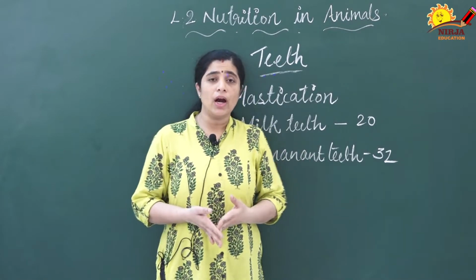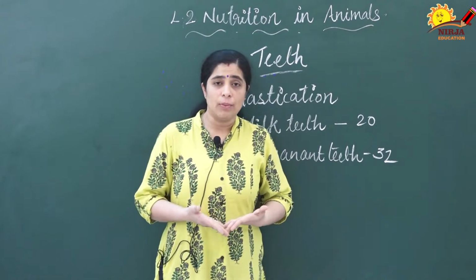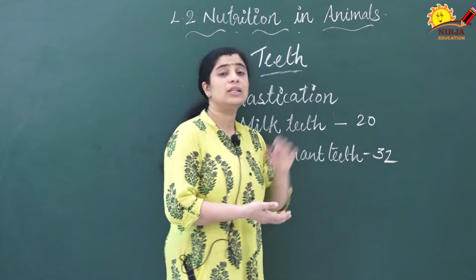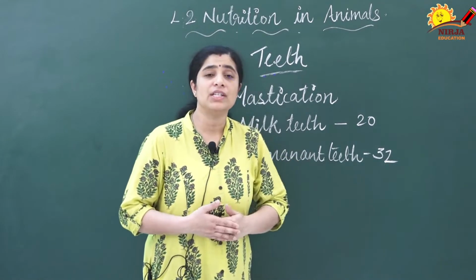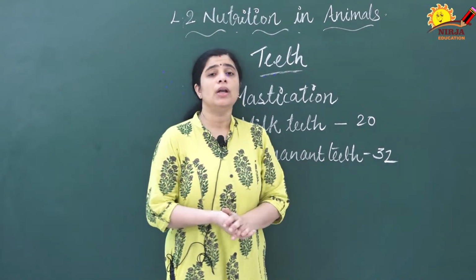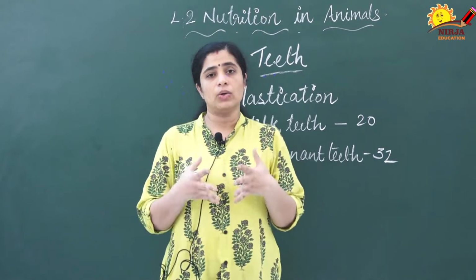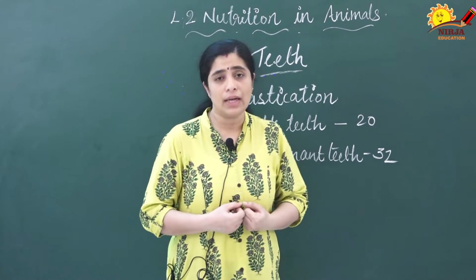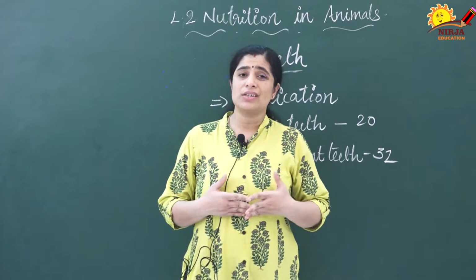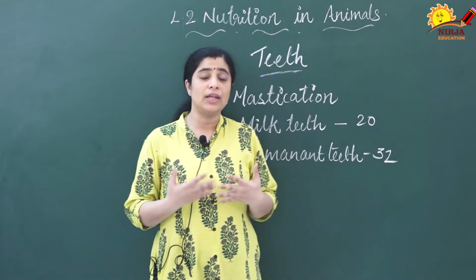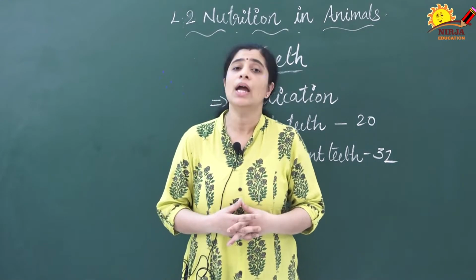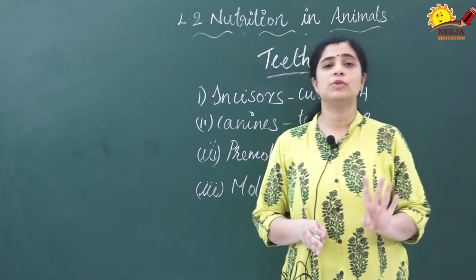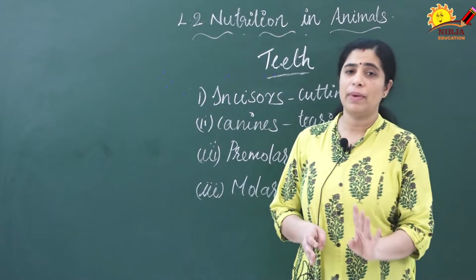When you are growing up, the new teeth that come are known as permanent teeth, and they are 32 in number. When you look at the mirror, you can notice different types of teeth in the buccal cavity. Now we are going to discuss the different types of teeth and how they help in the digestion of food. There are 4 different types of teeth present in our buccal cavity.